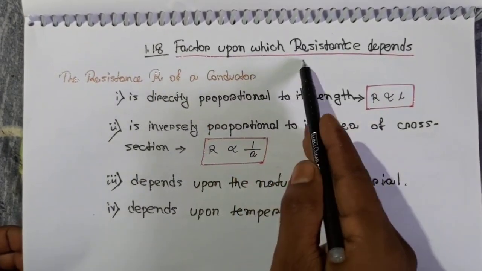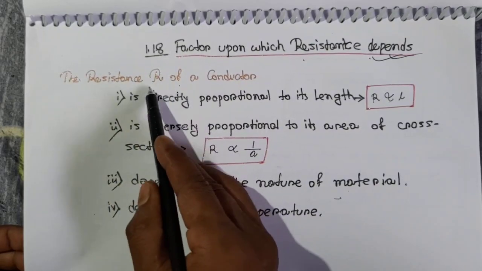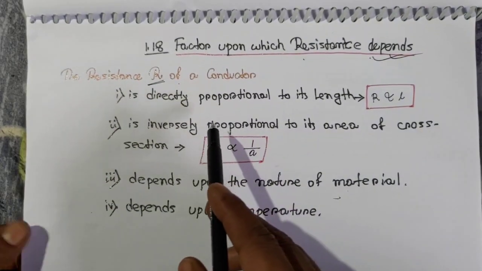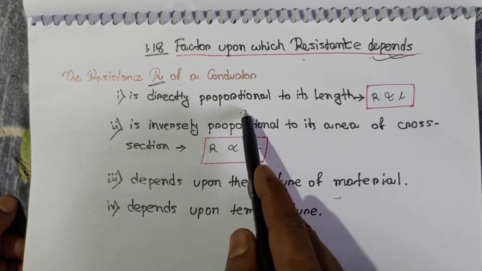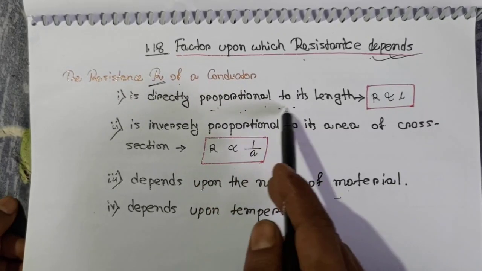The factors upon which resistance depends. Resistance is denoted by R. Resistance is directly proportional to its length.